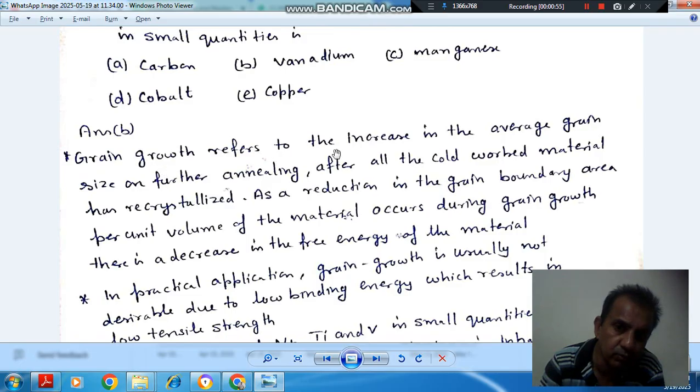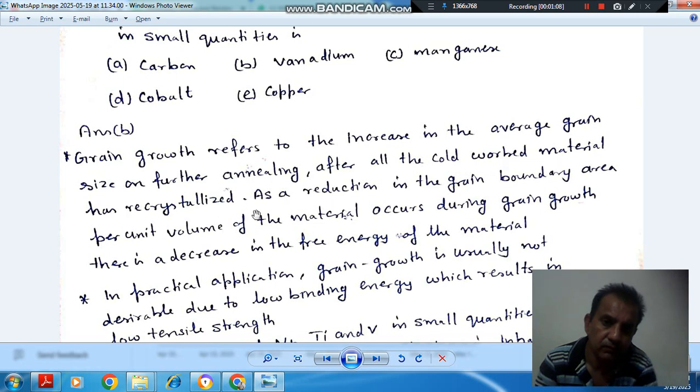Grain growth refers to the increase in average grain size on further annealing, after all the cold worked material has recrystallized.